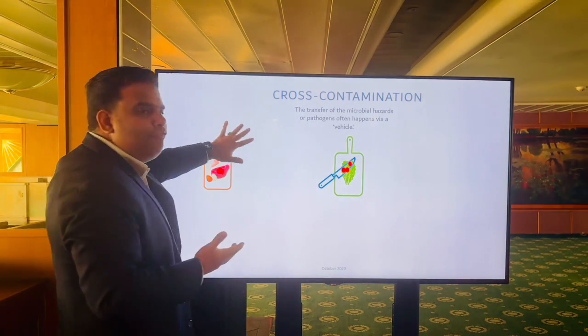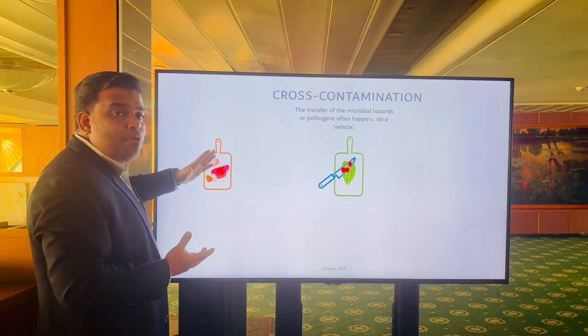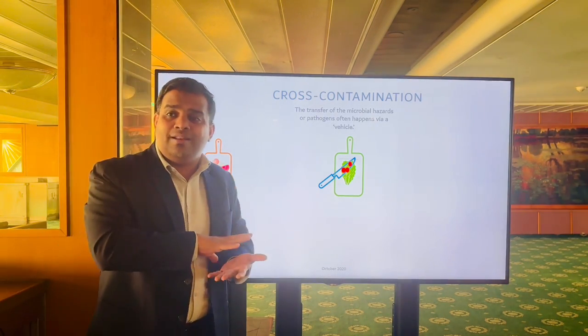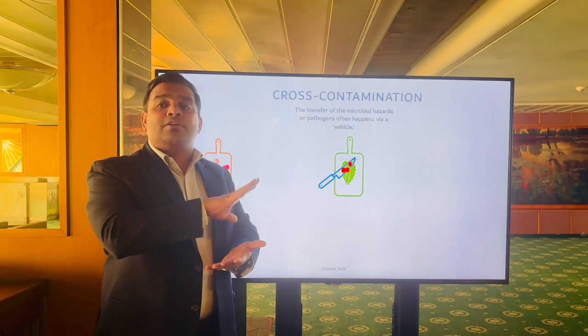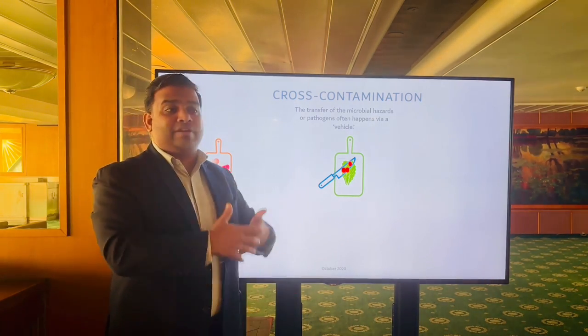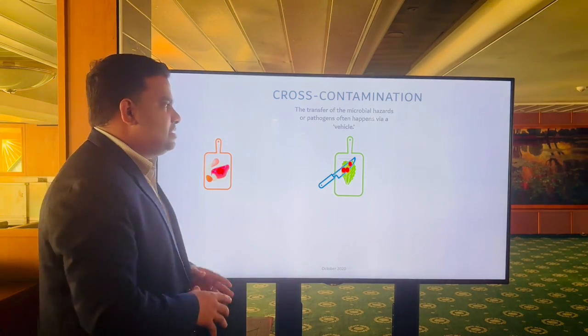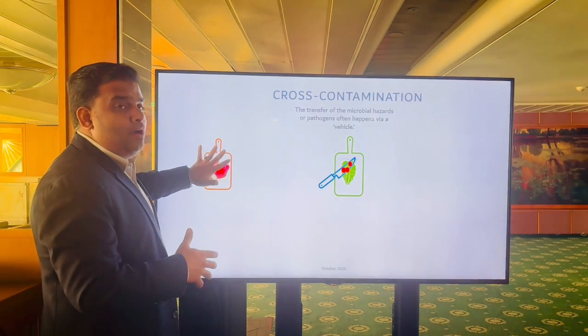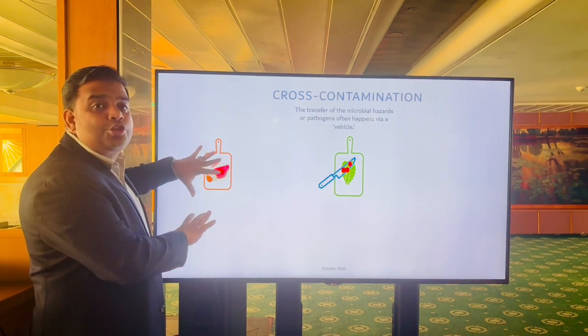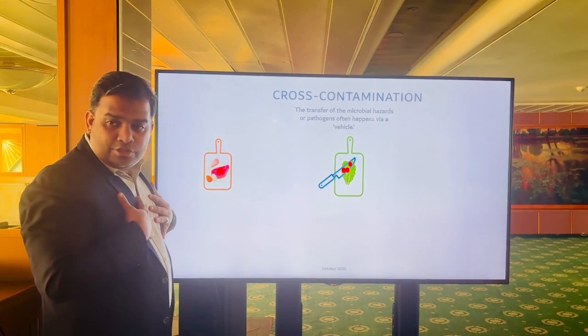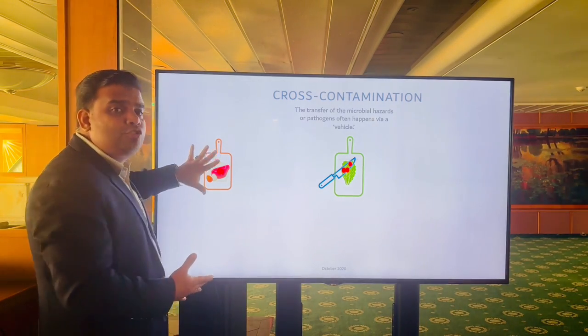So imagine this is a raw food item, right? Raw chicken, raw meat. We know that there are potentially pathogenic bacteria there. It can be Campylobacter or Salmonella or E. coli. Whatever kind of bacteria, you name it, it will be there. So we are not going to eat this raw chicken raw, right? Because we know it's going to cause food poisoning. So we have to cook well.